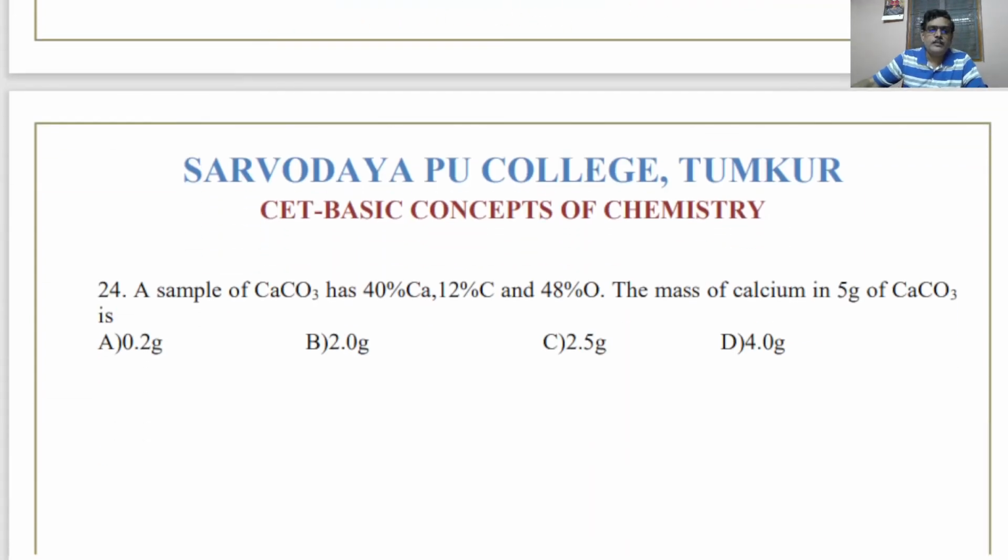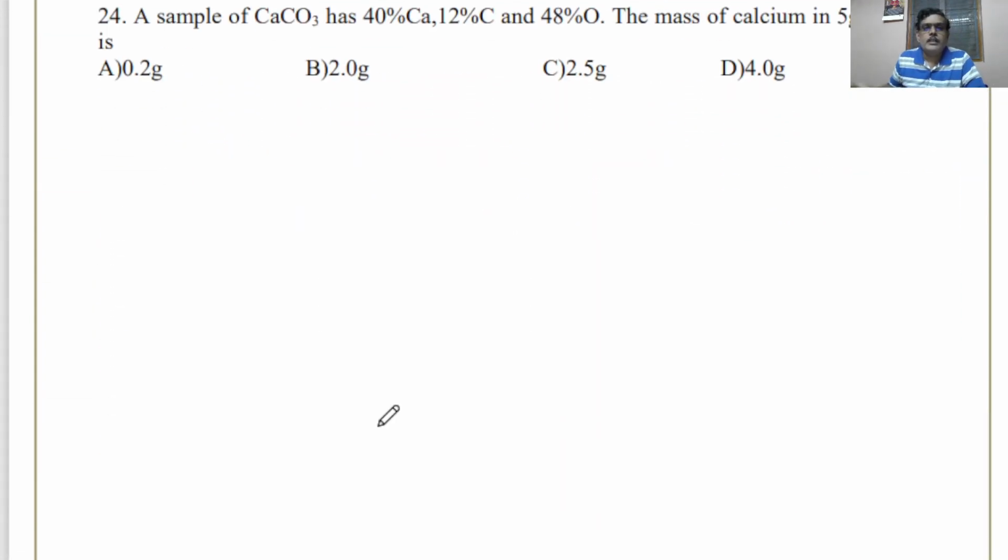A sample of calcium carbonate contains 40% calcium, 12% carbon, 48% oxygen. Therefore, mass of calcium in 5 gram of CaCO3. See, it is nothing but almost the atomic masses of calcium, atomic mass of carbon, atomic mass of oxygen.